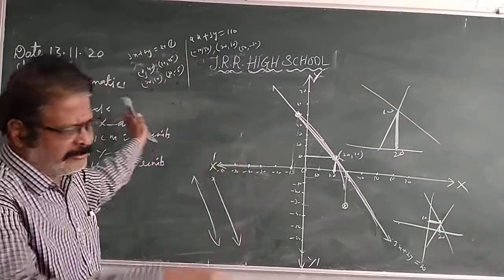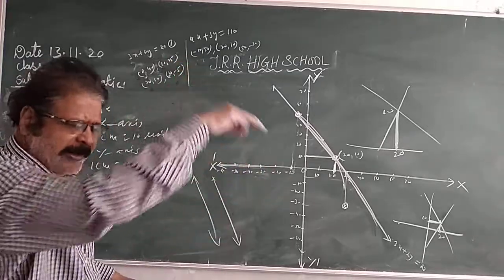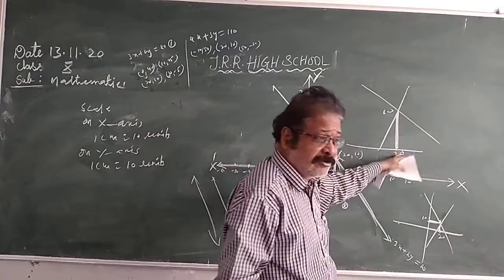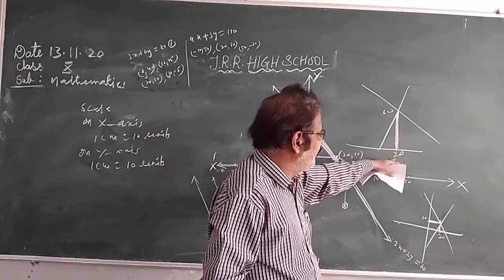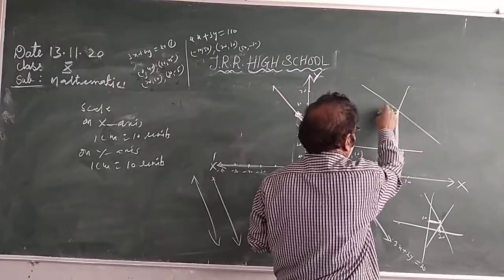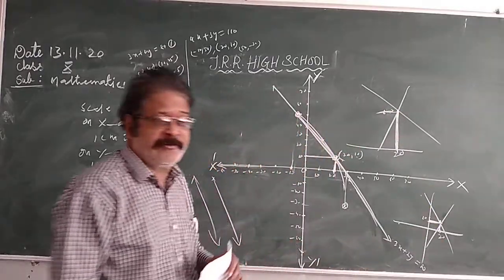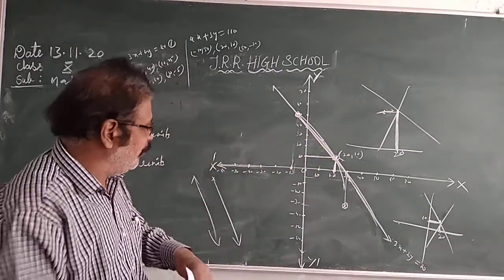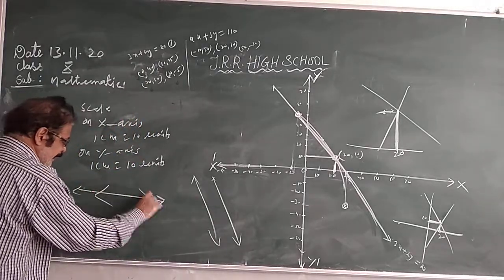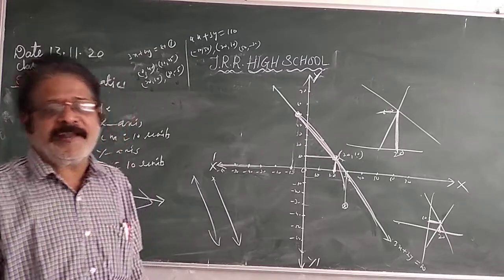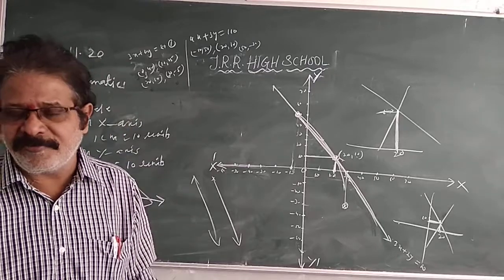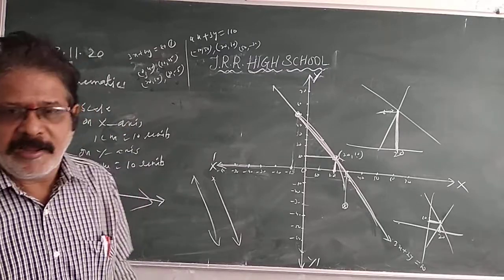Join the points of your first line, and you will get it. The other line will also come. Those two lines intersect at x 20, y 10. So x equals 20, y equals 10. When they intersect, we have a solution. If they don't intersect, parallel lines will come. When they coincide, the lines will be one over the other. They are coincident lines, and there are many solutions. Solutions means consistent; no solution means inconsistent. Understand?